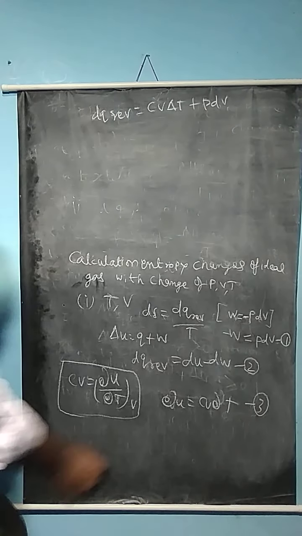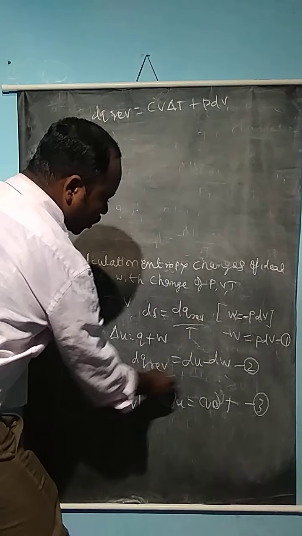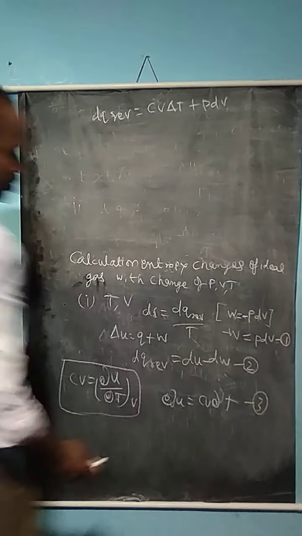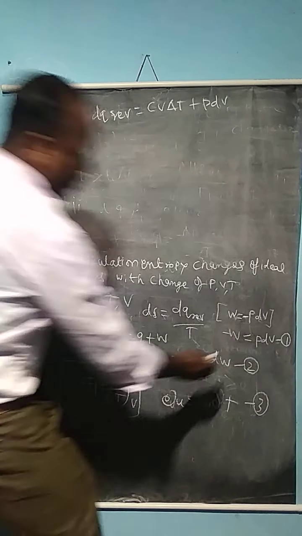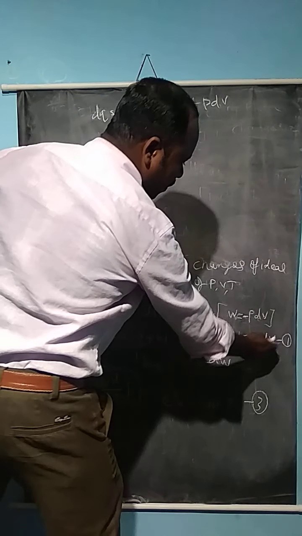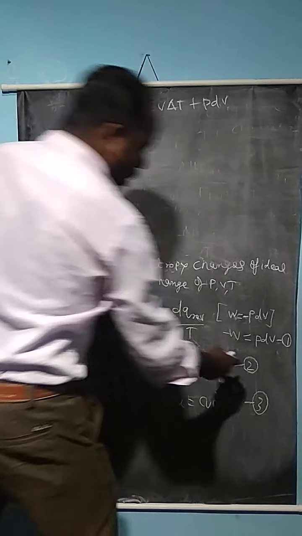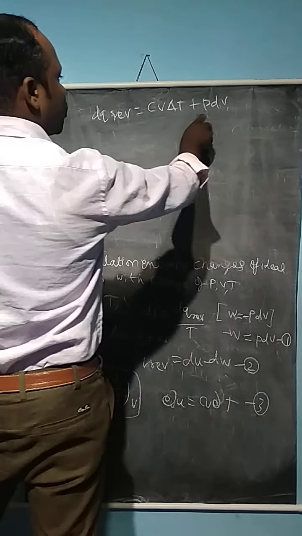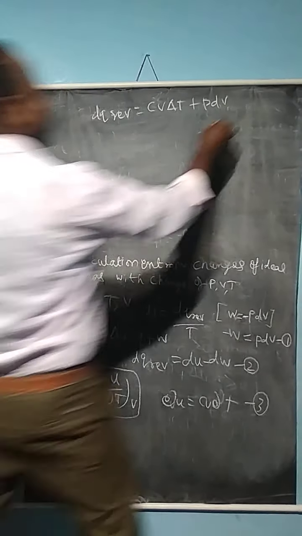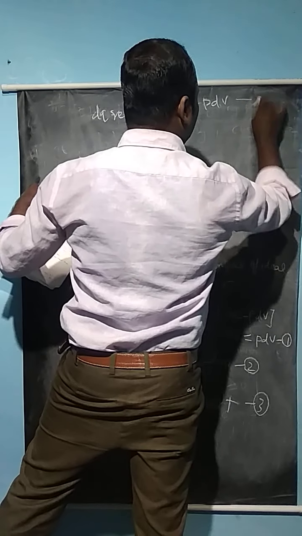because what is the value of the formula? dq reversible is equal to dU minus dW. So dW is equal to P dV. We find that minus dW becomes plus P dV. So give this equation number 4.